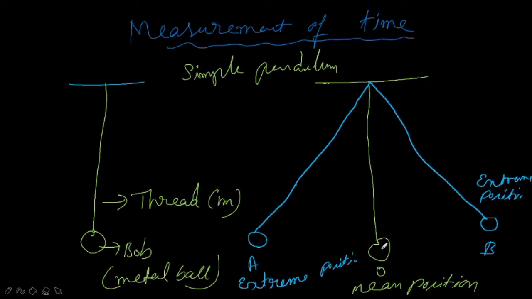Now hold the bob, take it to the extreme position and leave the bob. What do you observe? You observe that the bob moves from A to O, then O to B, again it stops, it comes back like this, from B to O, again from O to A, then A to O, then O to B. So it repeats its motion. So for that reason, which kind of motion can we say it is? It is a periodic motion.